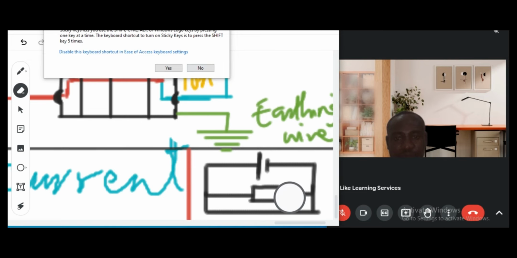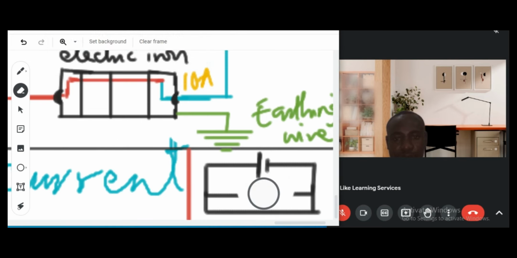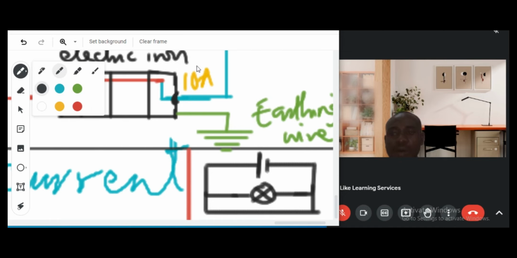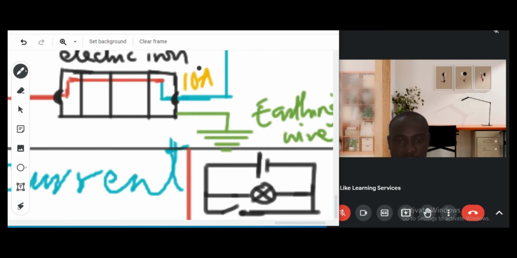In fact, let me even represent this with a bulb, a lamp, which of course offers a form of resistance. This is a lamp on this path. Now, let's add a switch here. In fact, two switches, switch here and switch here. Let me call this one switch 1 and this one switch 2.